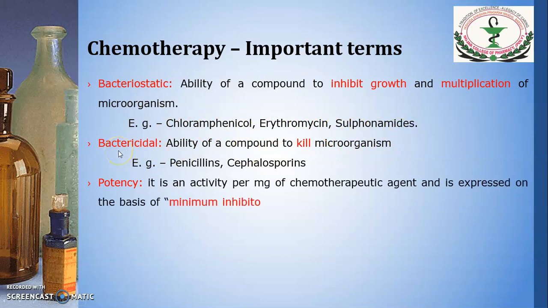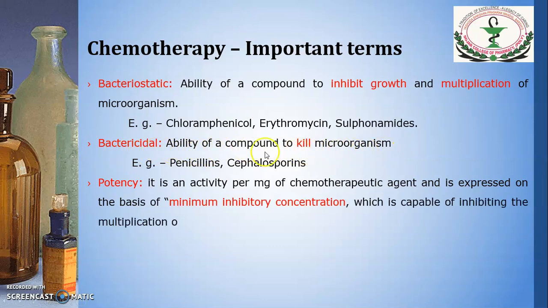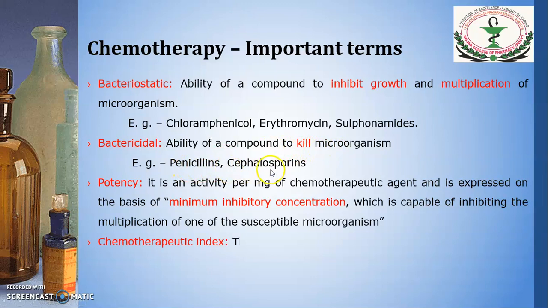Next term is bactericidal. It is the ability of a compound to kill microorganisms. The examples are penicillins and cephalosporins. Then the next term is potency.